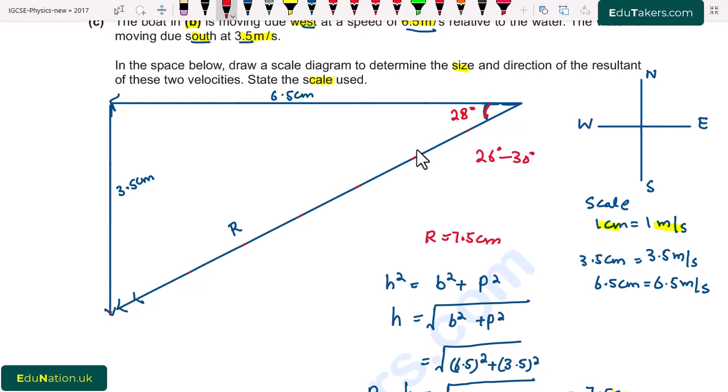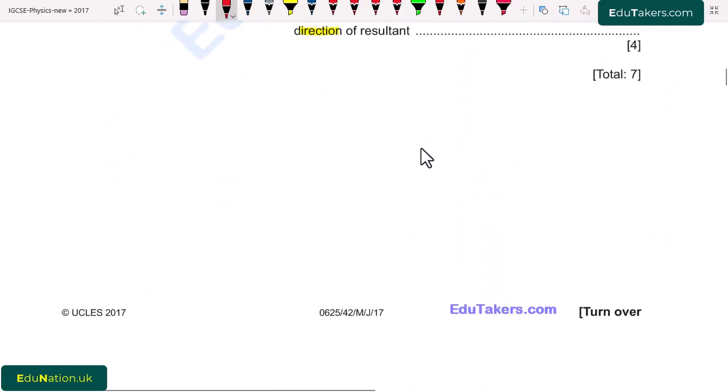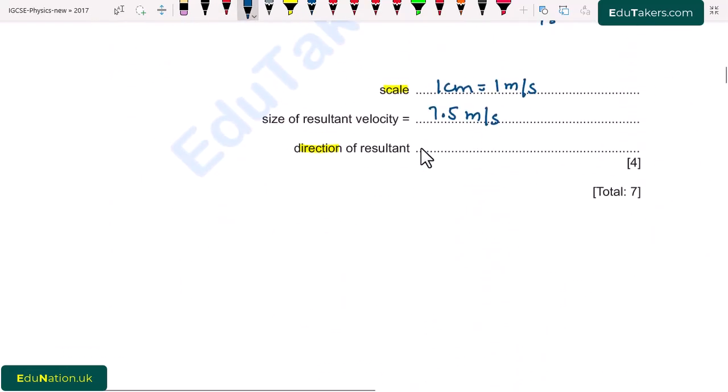So we can simply say that the angle is 28 degrees below east and west because it comes in this direction. So I write here, direction of the resultant will be 28 degrees below east west. So we have also found the magnitude and direction of the resultant.